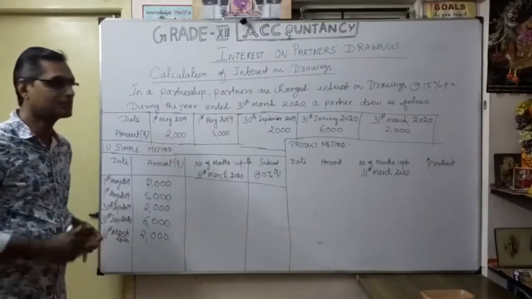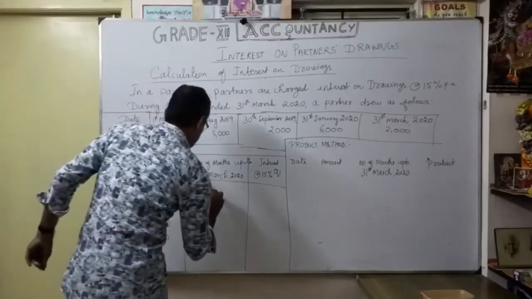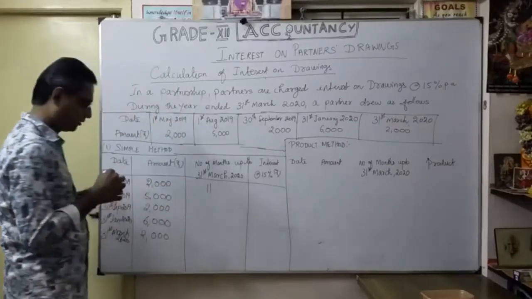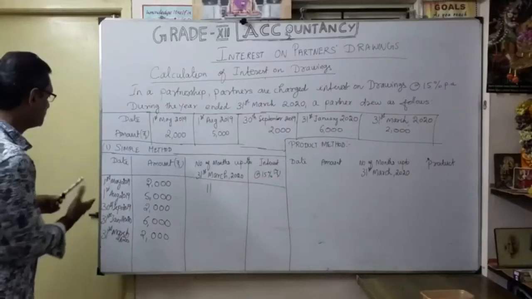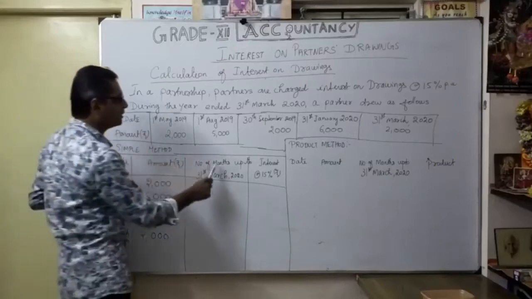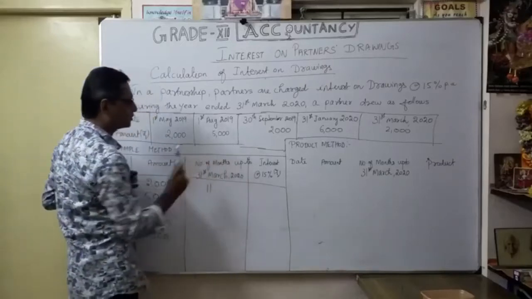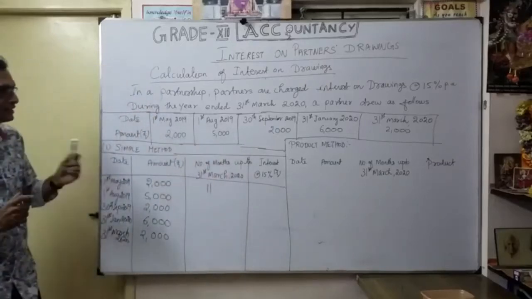So 11 months, from 1st May till 31st March. That is the balance months available, the number of months up to 31st March 2020. Understood? That is the heading.